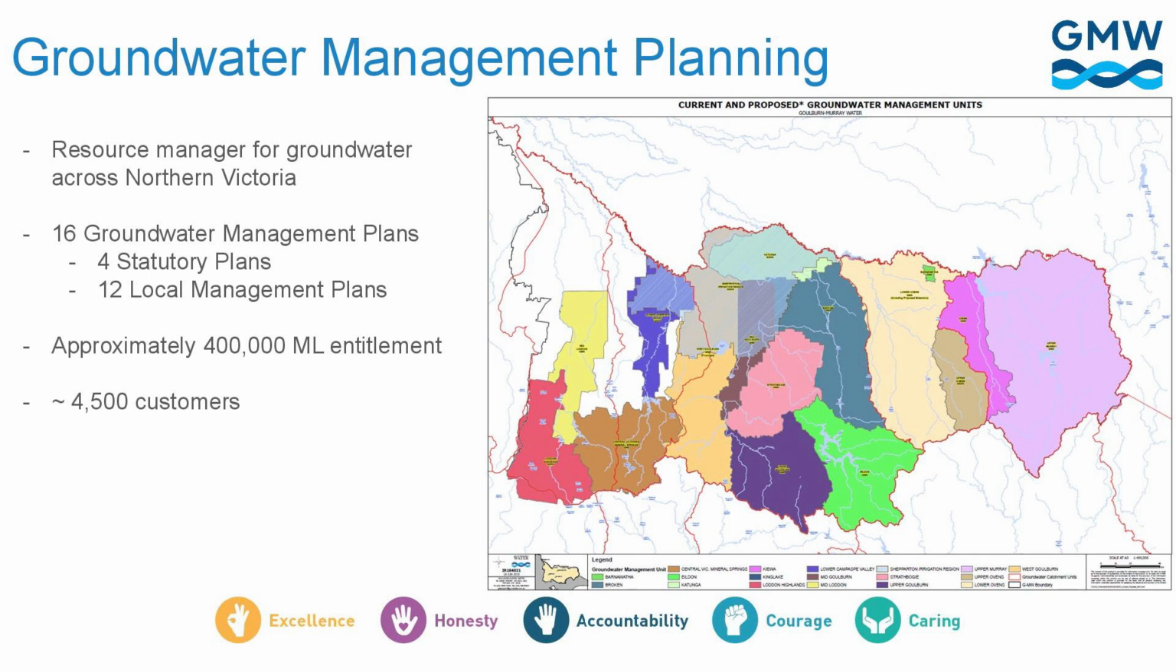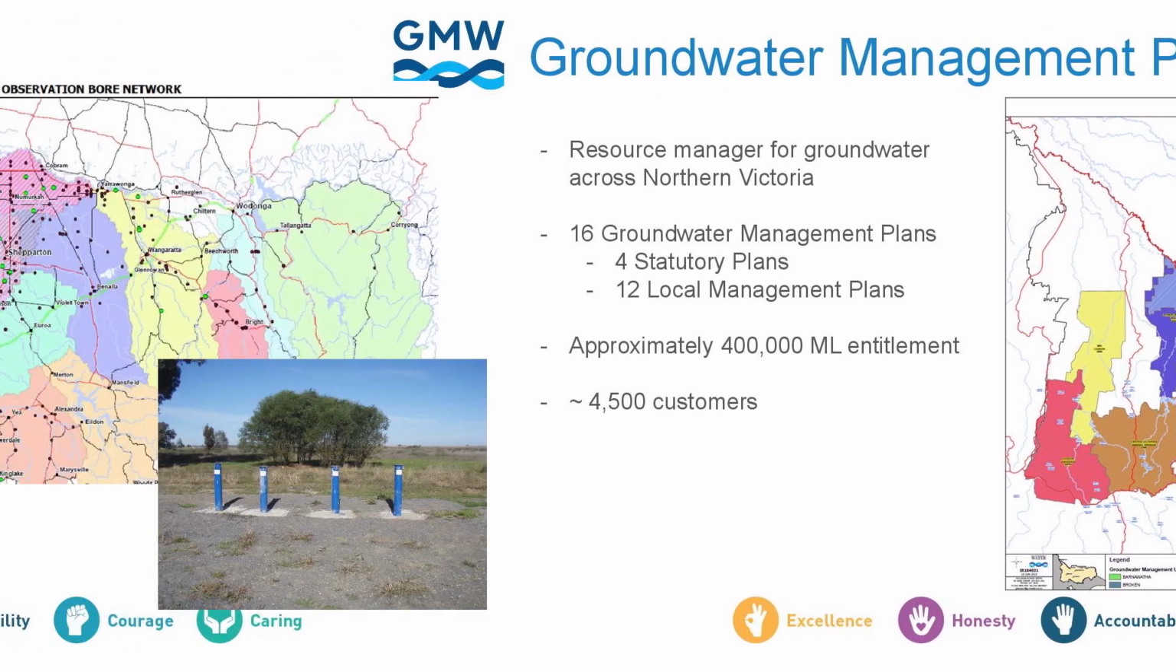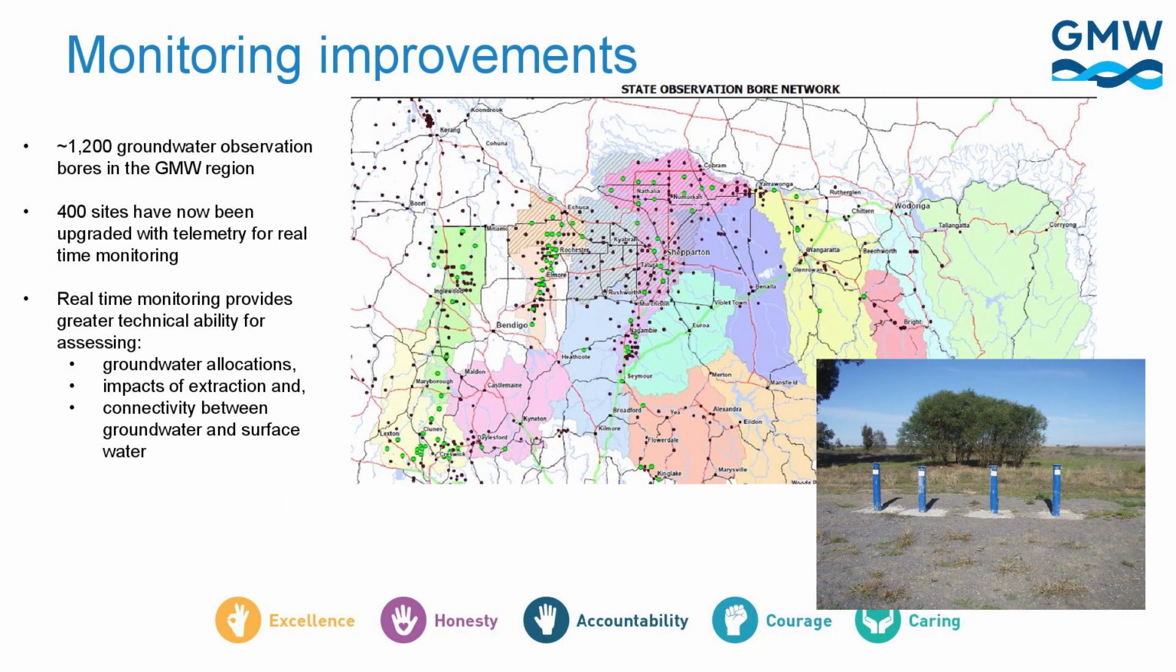Across all these areas, we have approximately 400,000 megalitres of entitlement, and that's split across around 4,500 customers. These vary from small-scale users, 1 to 2 megs, right up to our largest customer, which is around 2,800 megalitres. Given the importance of this groundwater, we actually have quite a large monitoring network.